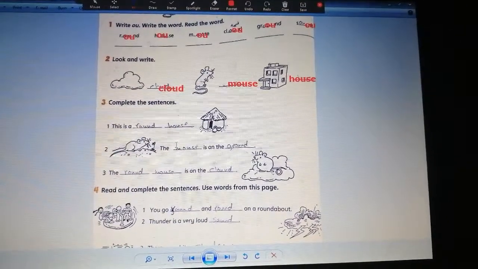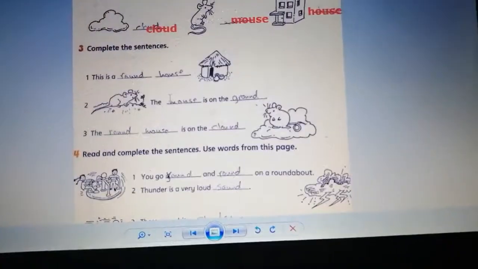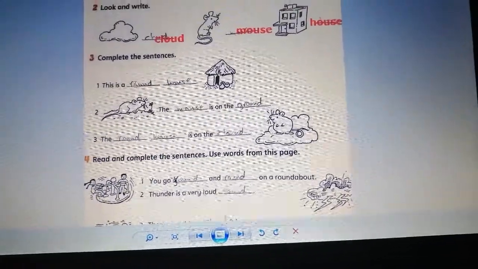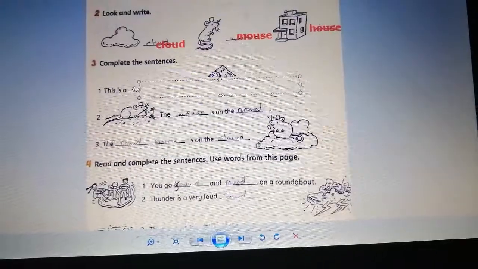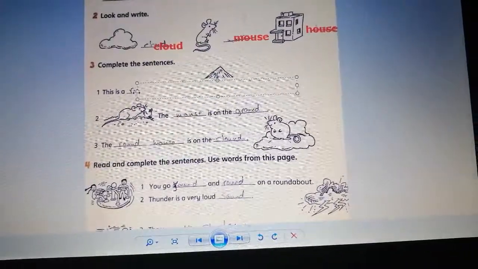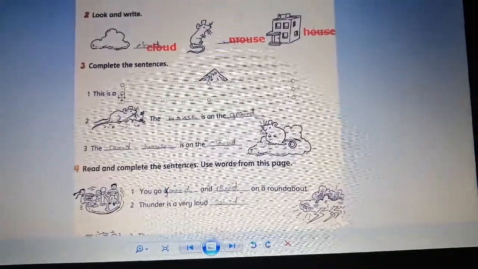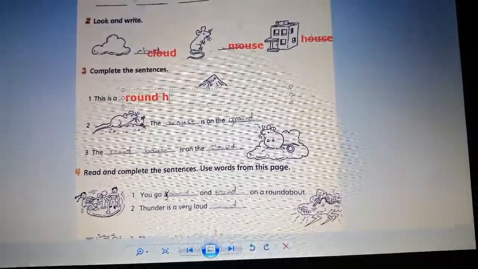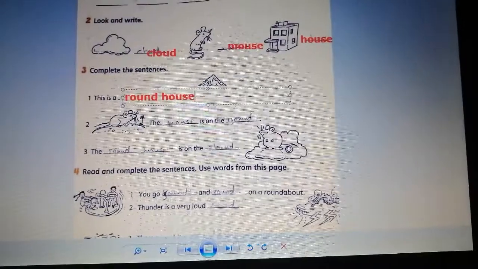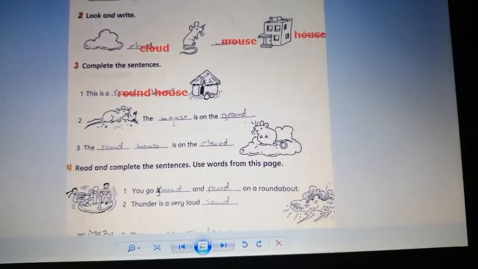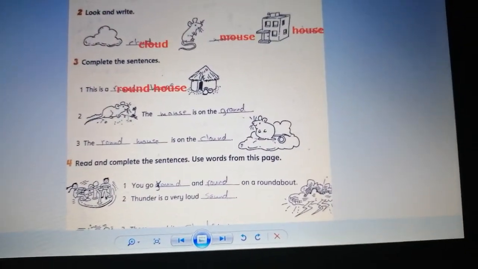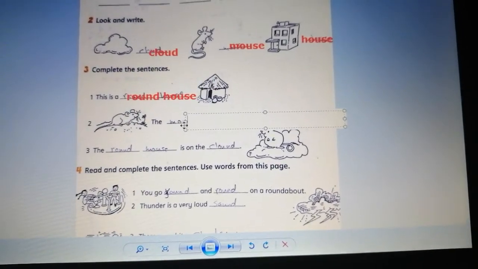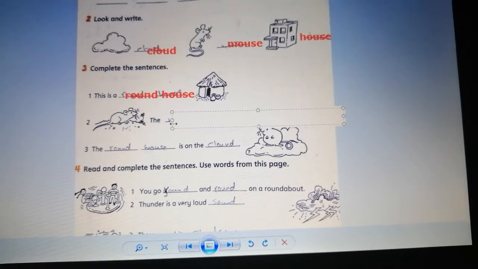Let's see here. Complete the sentences. Okay. Look at this house. This is a round house. Yes, excellent. Let's write here a round house. Round, ow, house. Yes, excellent. Round house. Let's see the next. What's this? And where is the mouse? The mouse is on the ground. Yes, excellent. So let's write here